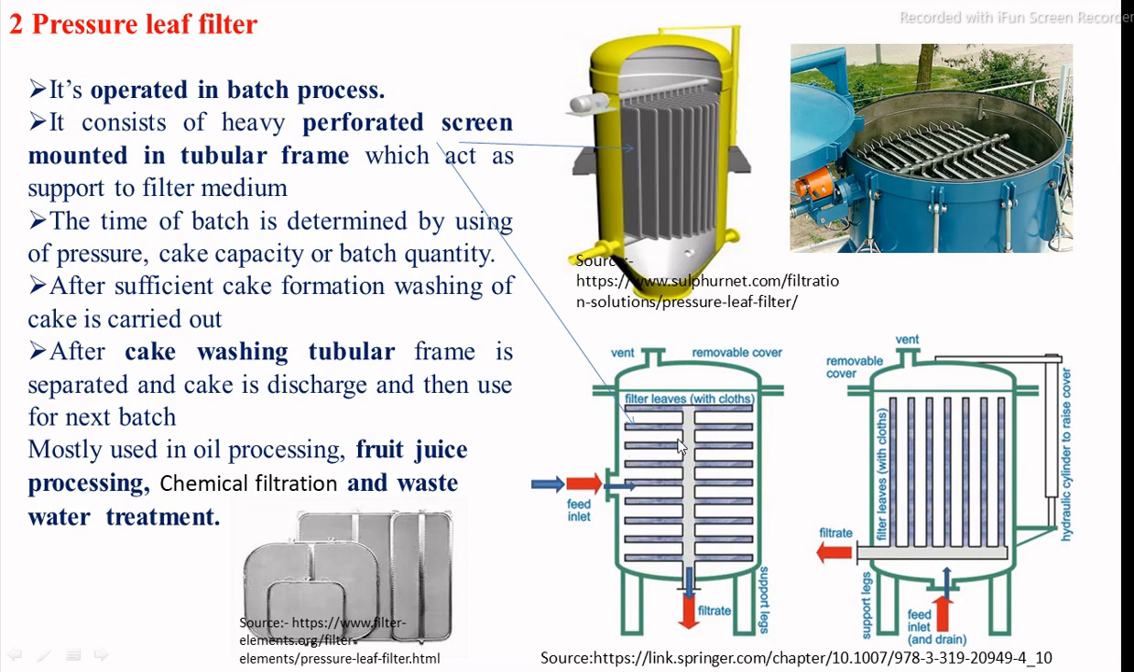After completion of the batch filtration process, if we need to wash out the cake, then fresh water is fed from the positive displacement pump into the chamber. Then cake washing is carried out, and after completion of the process, the top of the pressure leaf filter is removed, and the complete leaves are removed from the filter. Finally, the cake built up is scraped off, and the leaves are washed properly again and used for the next batch of the filtration process.